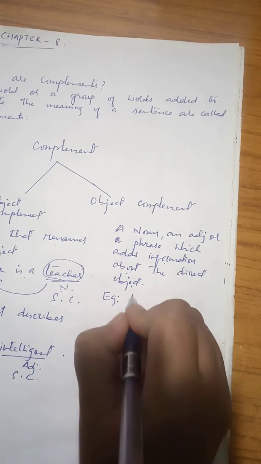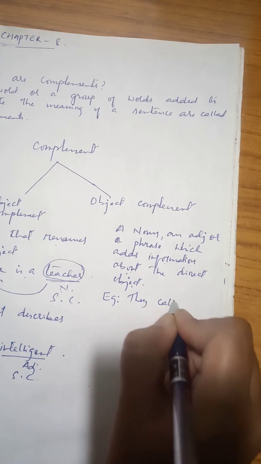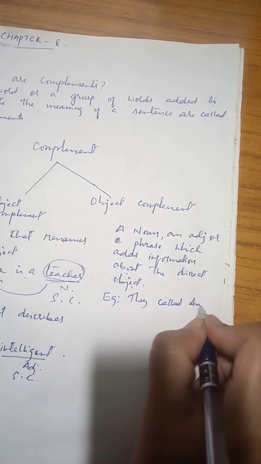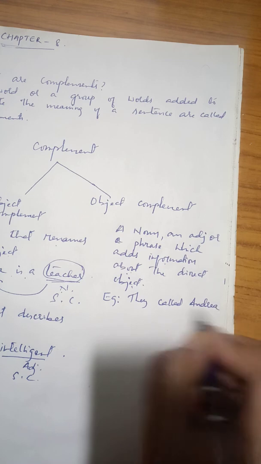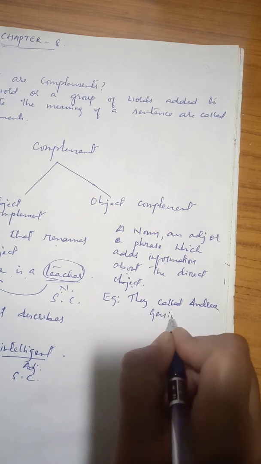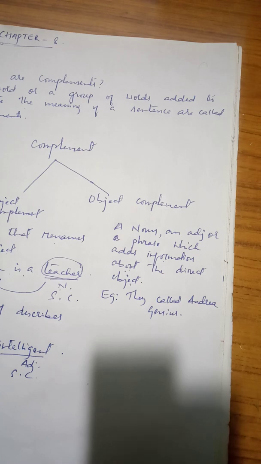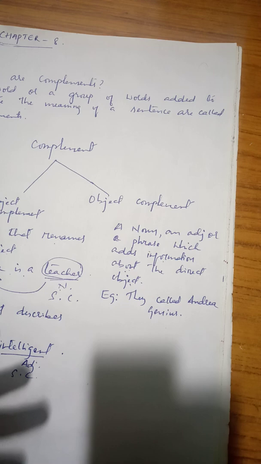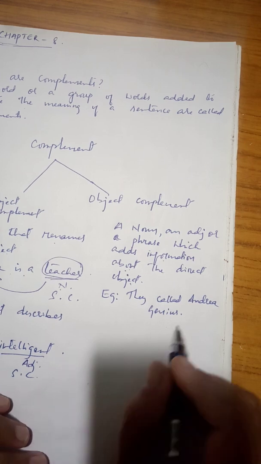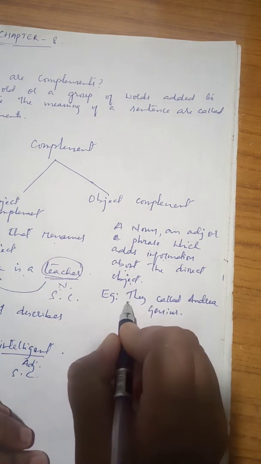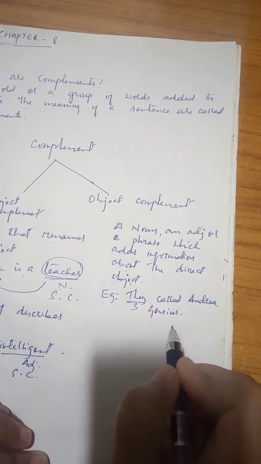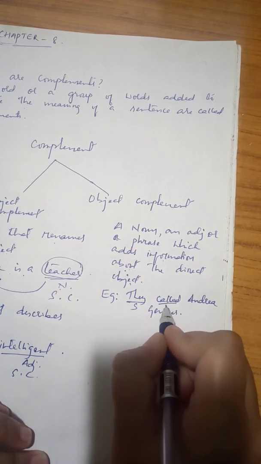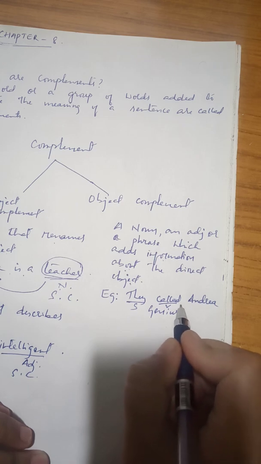They called Andrea genius. Now, what is an object? Remember, I told you that an object is a noun. Yes or no? An object can be a noun, a thing or a person. So here in this sentence, they is the subject, right? Called is the verb.